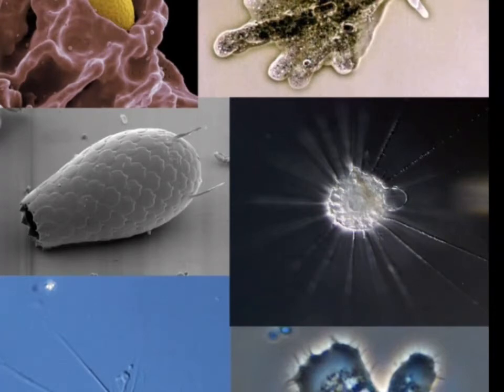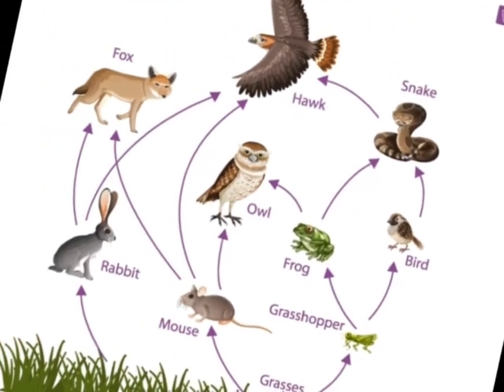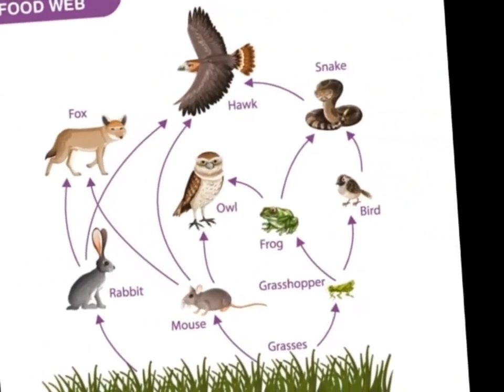Most of the plants are photoautotrophic. Most bacteria are chemoautotrophic. Production of food inside the chloroplast of a plant cell using chlorophyll, which is a specific organic compound, is called photosynthesis. Photosynthesis can be expressed by the equation. The food produced in the leaves gets stored in stems, roots and fruits. Animals are heterotrophic as they utilize food produced by plants or organic compounds of other living origins. The food web shows the connection between these modes of nutrition.